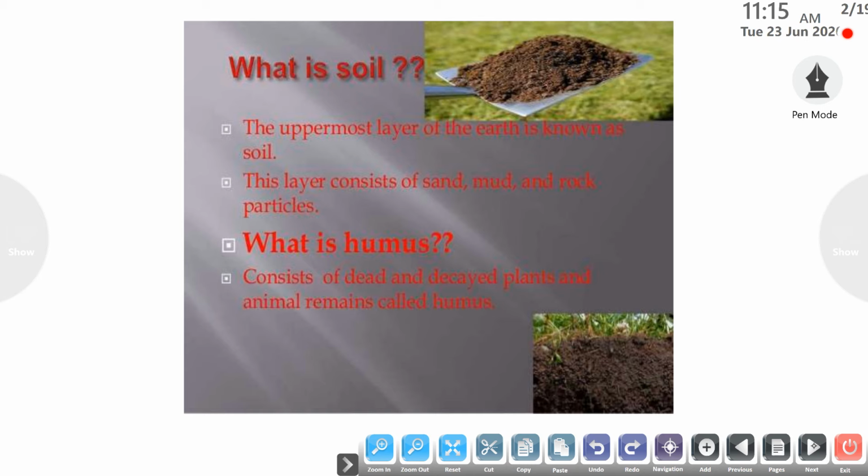Next is, what is humus? Humus consists of the decomposed animal or plant remains that is present in the upper layer of the soil. If we take it as a definition, the dead and decayed plant and animal remains are known as humus. Humus is the nutrient rich content of the soil.